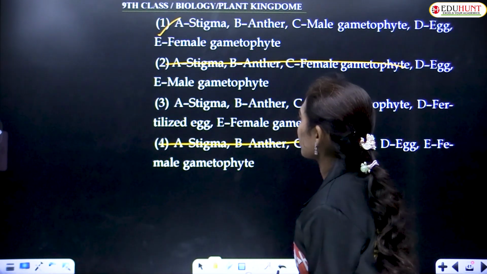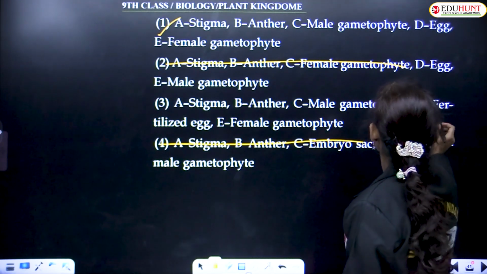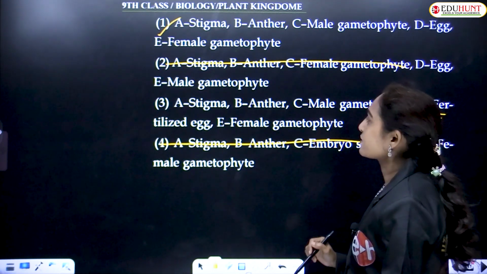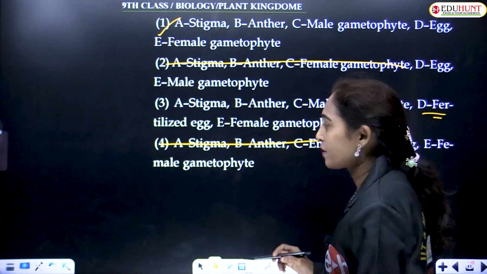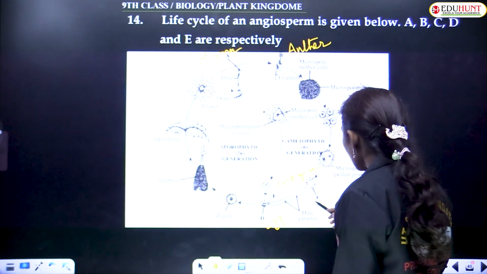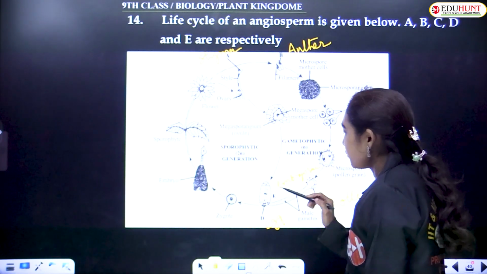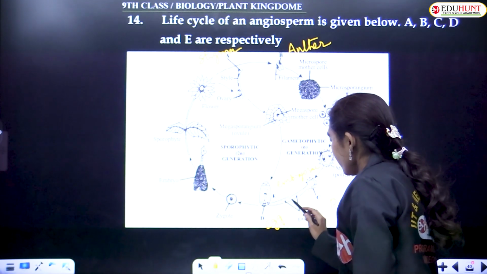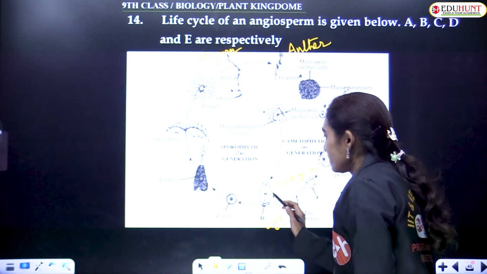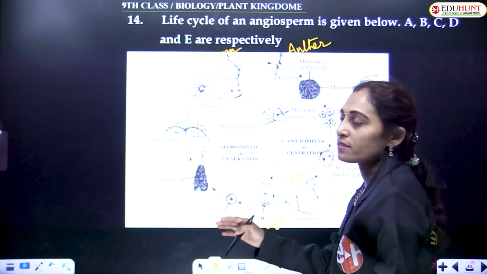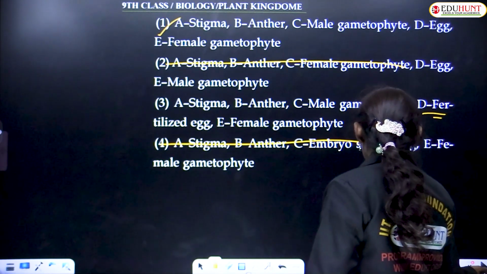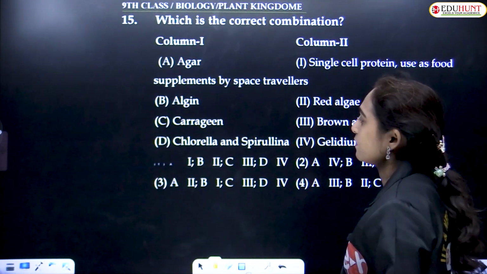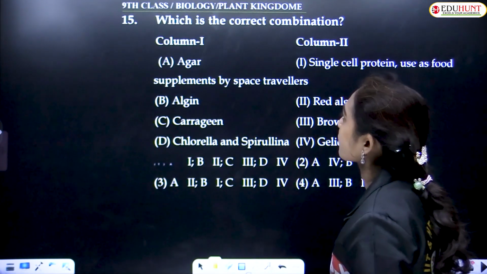The difference is fertilization. D is an unfertilized egg, because the male gametes are still in the pollen tube. If this bursts, it releases the male gametes into the embryo sac during fertilization.